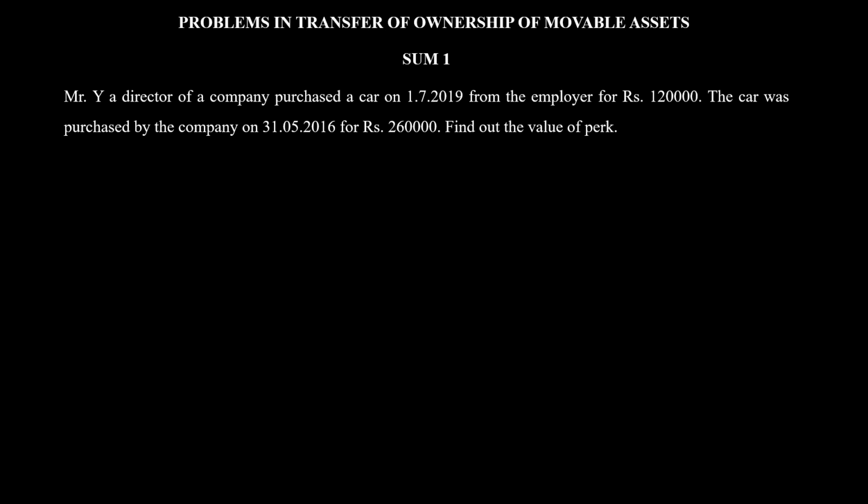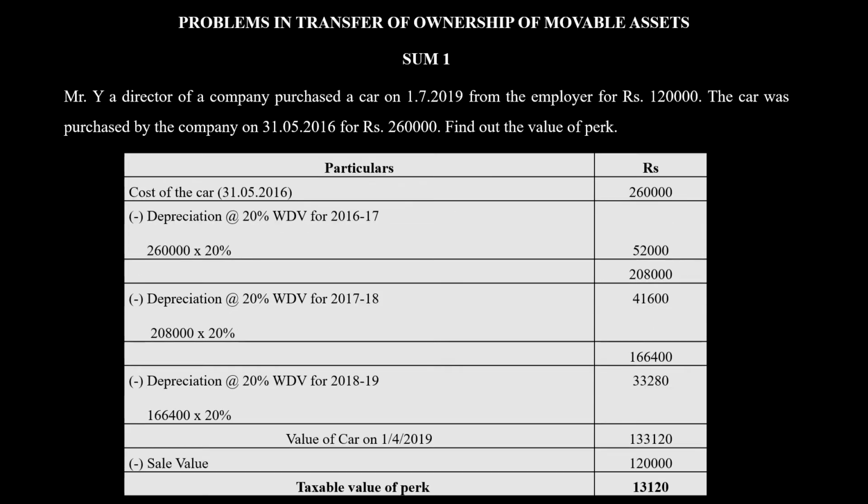Okay, now how do we do this sum? First, we have to start off with the cost of the car when it was purchased by the company. The cost of the car on 31st of May 2016 was 2,60,000. That is the first value you start off with.